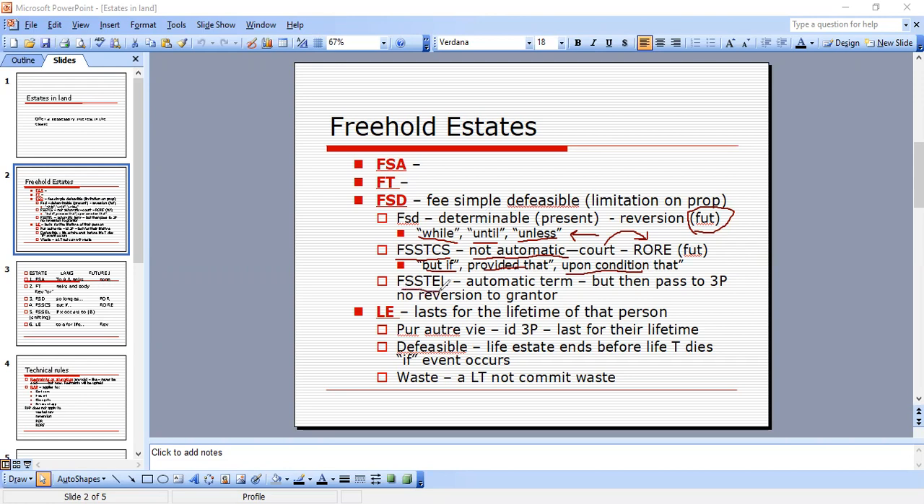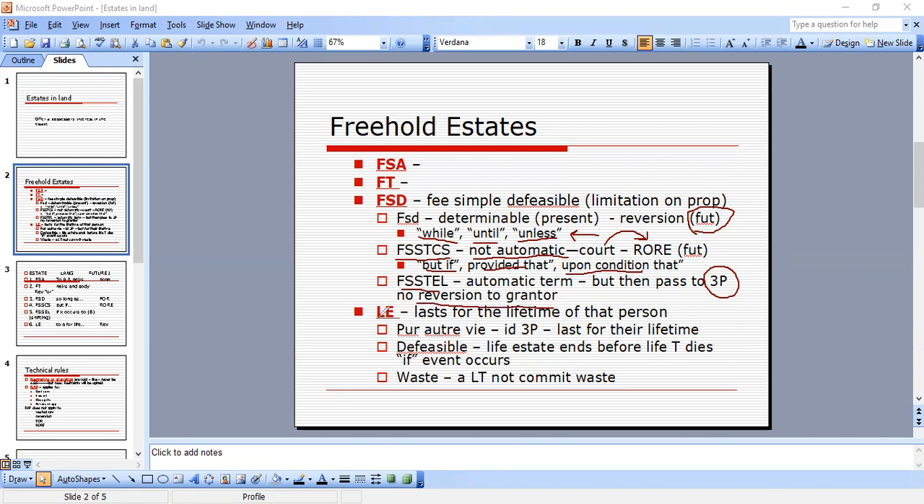The FSSTEL is the fee simple subject to an executory limitation. It automatically terminates a preceding estate at the occurrence of a stated event, but the estate then passes to a third person. So you're looking for a third person in this: to so-and-so, and if he doesn't abide by this, then to so-and-so. So that's the third person you're looking for. And there's no reversion to the grantor, so no future interest of a reversion to the grantor.